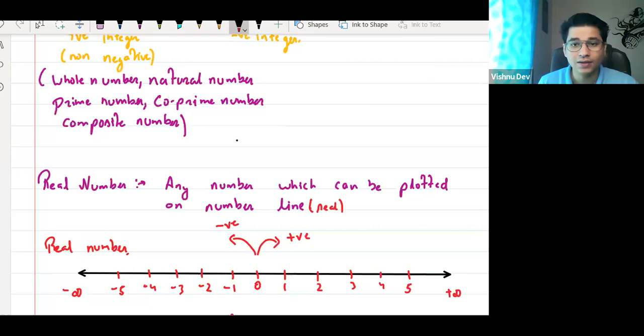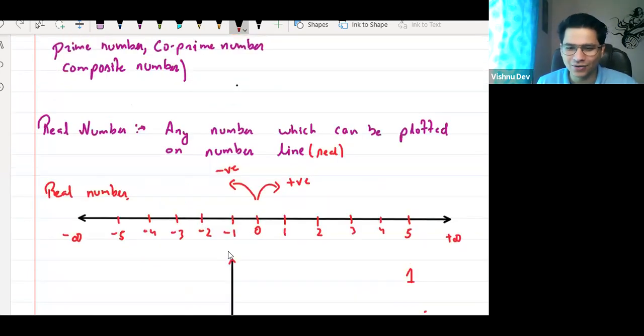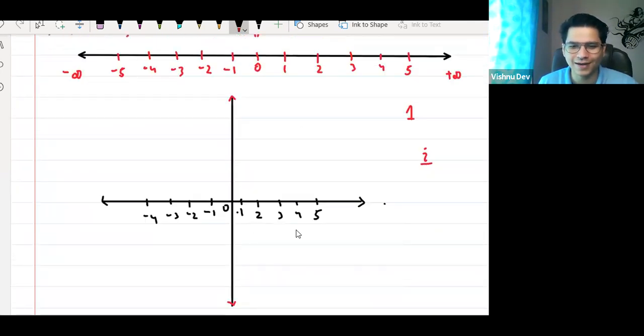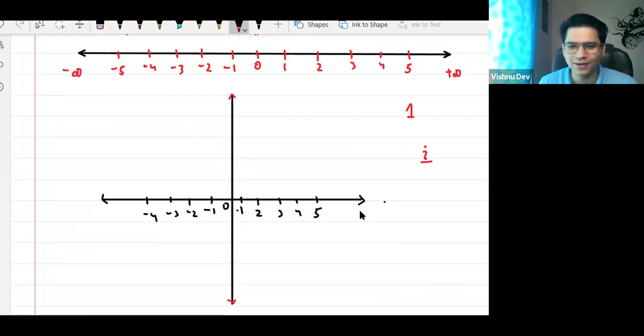So zero is in both real and imaginary, right? Zero is like a middle ground. There are two different countries, for example.